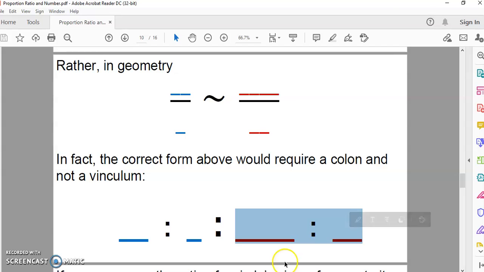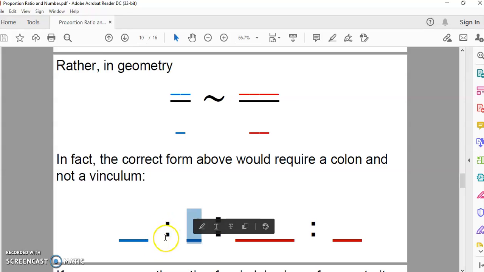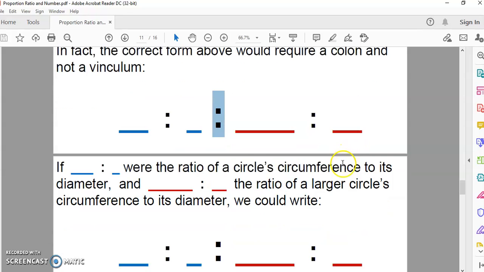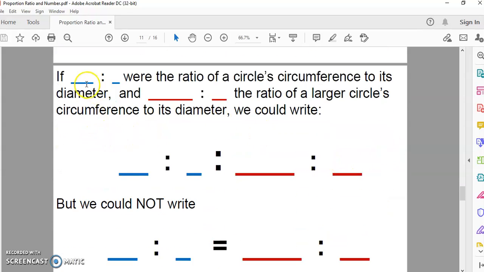And if we had to look at algebra, then we'd put the measures of these distances over a vinculum, and we'd replace this with an equal sign. So if we have this ratio as a circle's circumference to its diameter, and also this ratio as another circle's circumference to its diameter, we could write that this C to diameter is in proportion to this C to diameter, but we could not write that this ratio is equal to this ratio, okay?